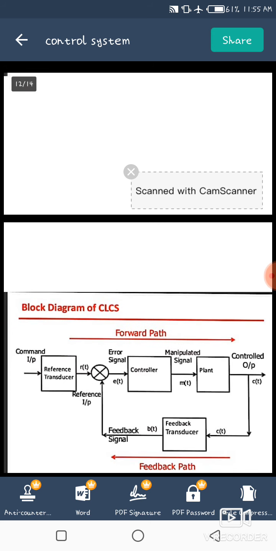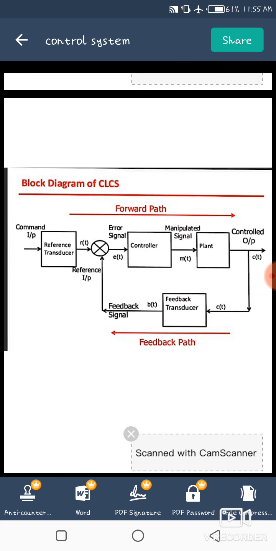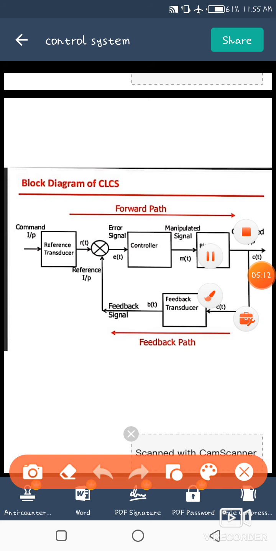Now, the block diagram. In this block diagram, we can see that the command input is applied to the reference transducer. The reference transducer converts one type of signal to another type of signal and obtains an output, that is R(t). Now the signal R(t) is applied to the error detector.